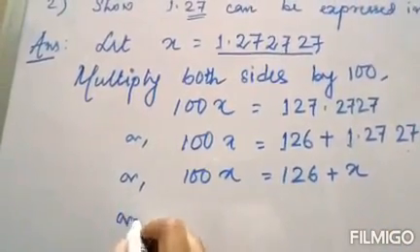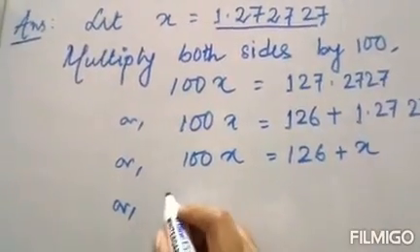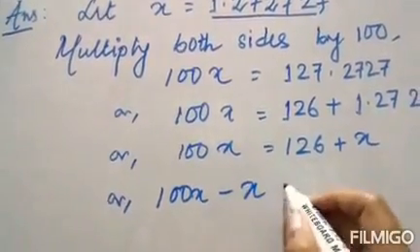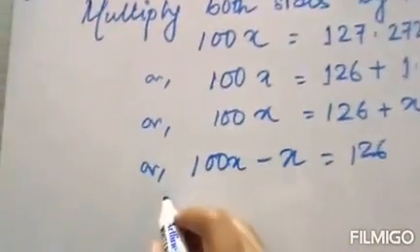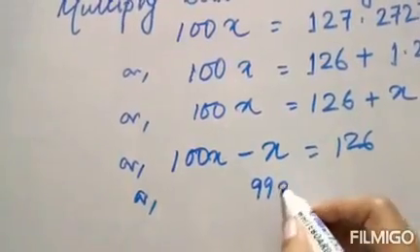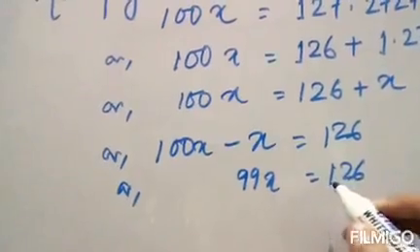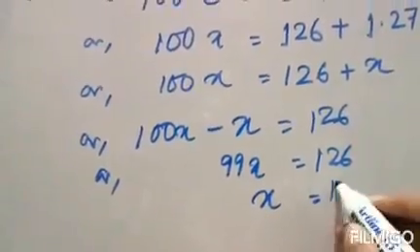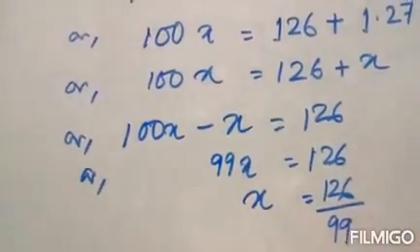Now, taking x to one side, we get 100x minus x is equal to 126, right? So what is 100x minus x? 99x, which is equal to 126. So x is equal to 126 by 99.